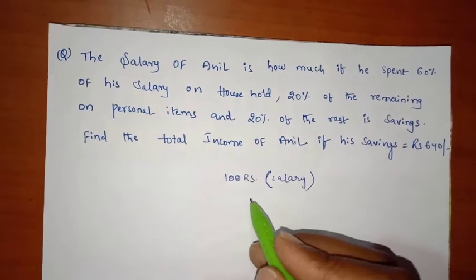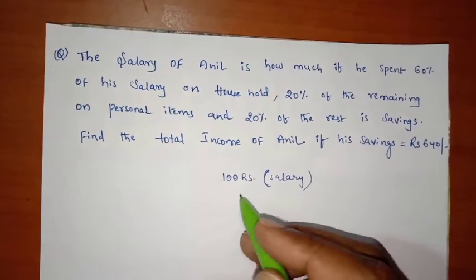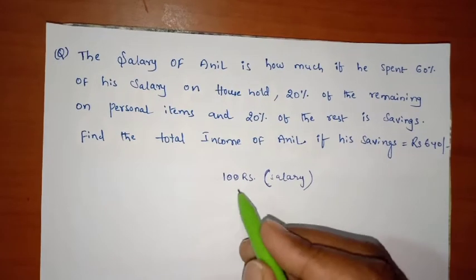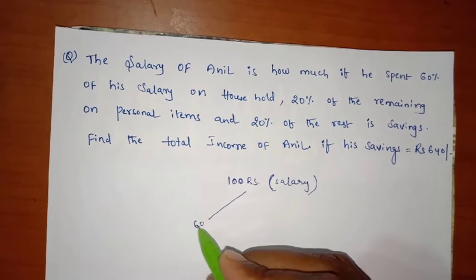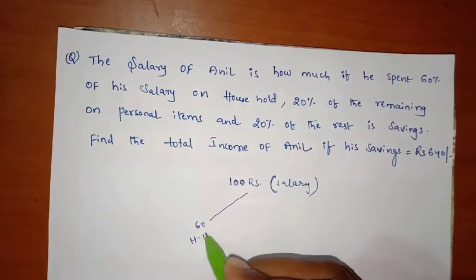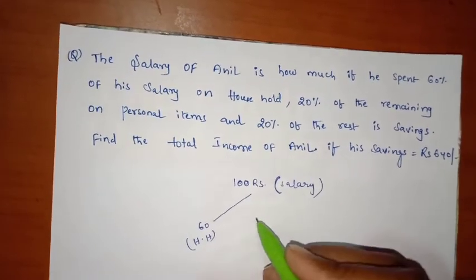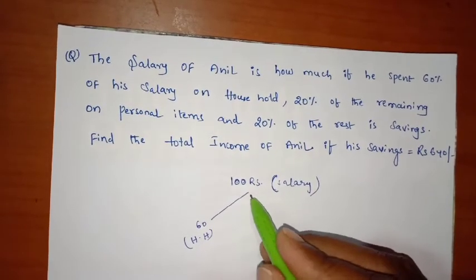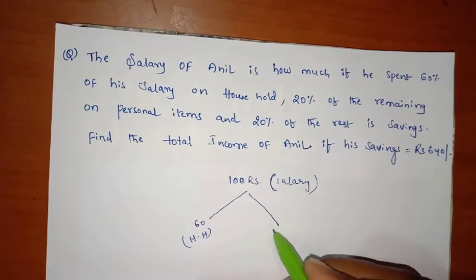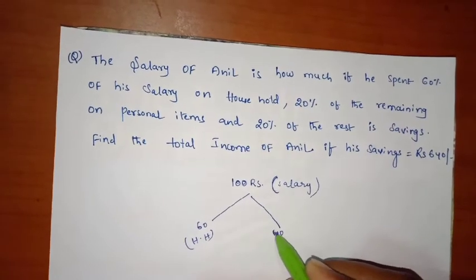In this 100 rupees, 60% is spent on household. 60% means how much, friends? 60 rupees, right? 60 rupees on household and 20% of the remaining. How much is remaining, friends? Remaining is 40 rupees, right?